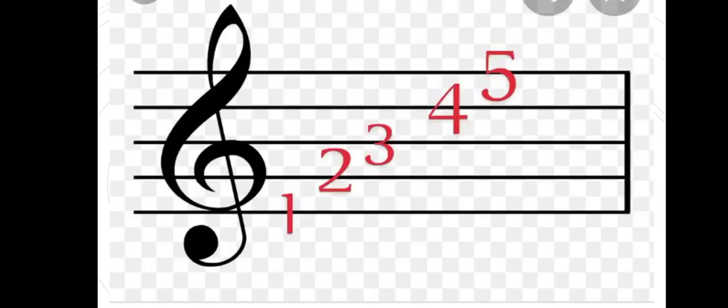We can look at them here. We can see there is something before line 1. That thing is called a clef. It's a G clef. We shall reach there very soon. So the first line is called 1. The second going upwards is 2. The third one is the middle one. The fourth is the second from up, and the first from up is called line 5. Hope you're getting that. Mark this because we shall be having many things about this. We shall be referring to line 2, line 1 like that.